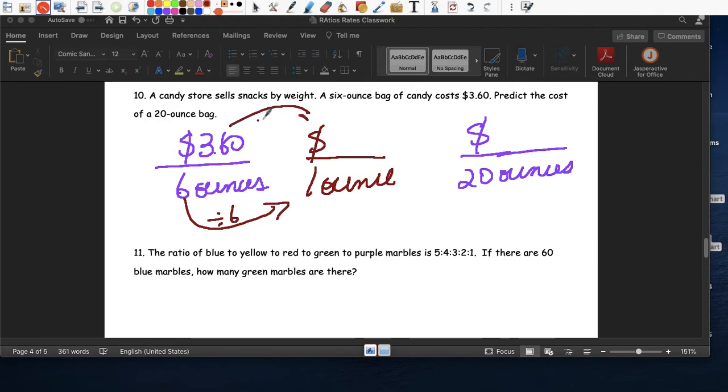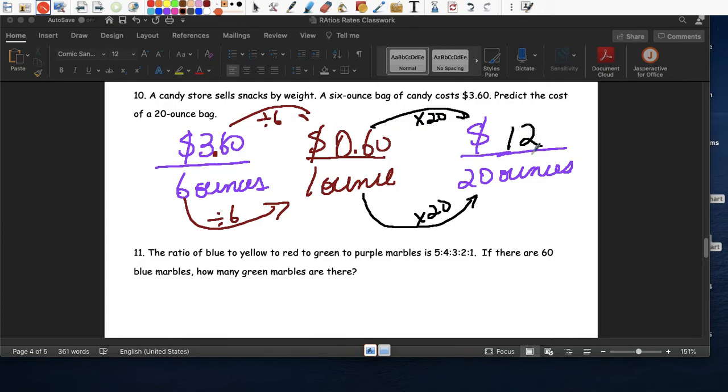And here we're going to divide by 6. So 3.60 divided by 6 is 60 cents. 60 centavos. Now we can answer our question. So 1 ounce to 20 ounces is times 20. And over here, it's going to be times 20. And 60 cents times 20 is going to be exactly $12.